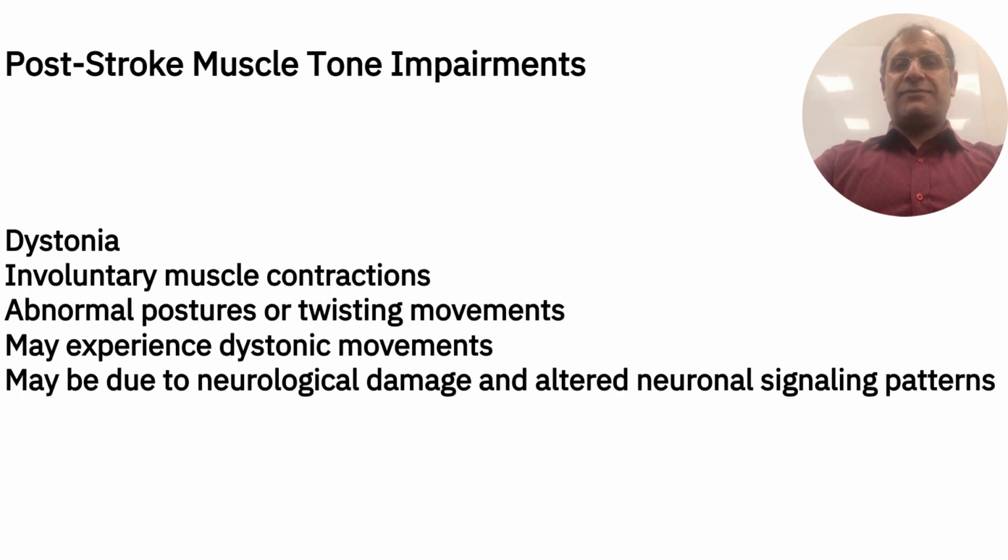Dystonia is characterized by involuntary muscle contractions resulting in abnormal postures or twisting movements. Abnormal postures include foot inversion and wrist flexion. It can be focal and affect one area, or be generalized. Following a stroke, patients may experience dystonic movements that further complicate rehabilitation efforts and functional mobility. The underlying mechanisms of dystonia may be related to neurological damage and altered neuronal signaling patterns after a stroke.